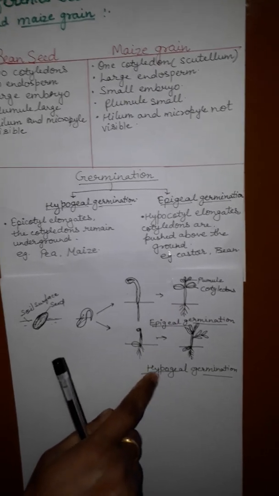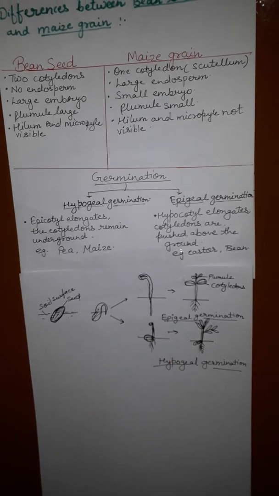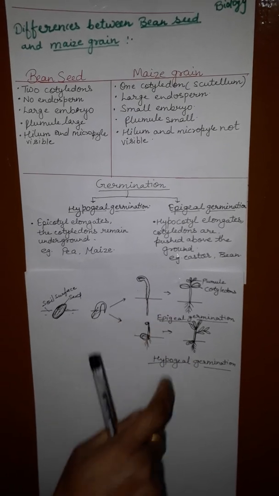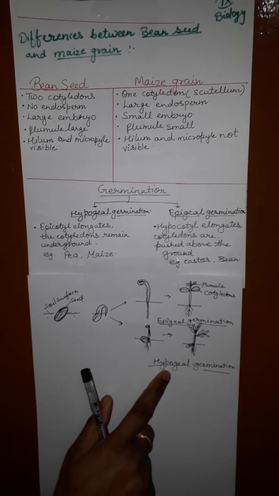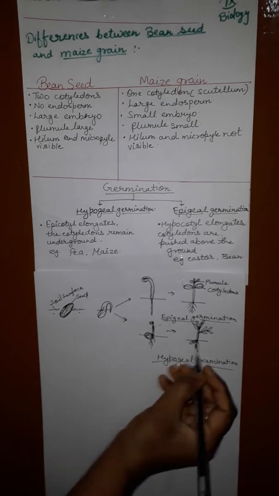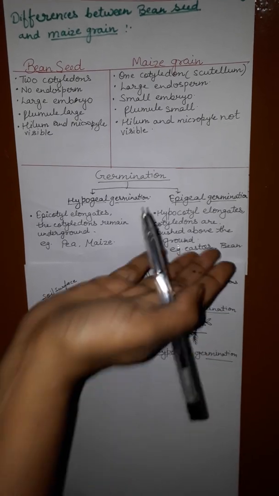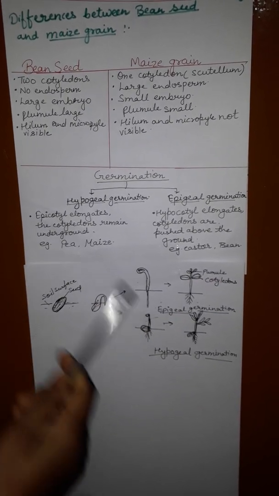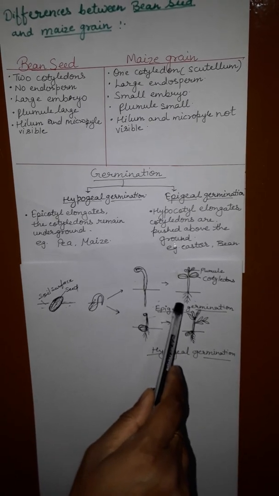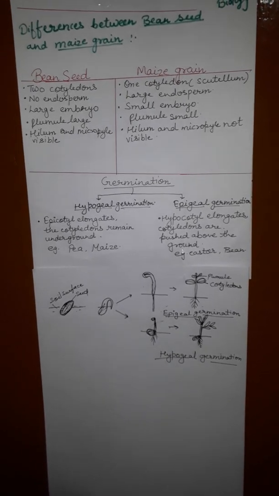Here in hypogeal germination, the cotyledons remain underground. They are not pushed above the ground. This is the basic difference between epigeal and hypogeal. But in epigeal germination, the cotyledons are pushed above the ground. In epigeal germination, the hypocotyl elongates, and in hypogeal germination, the epicotyl elongates.